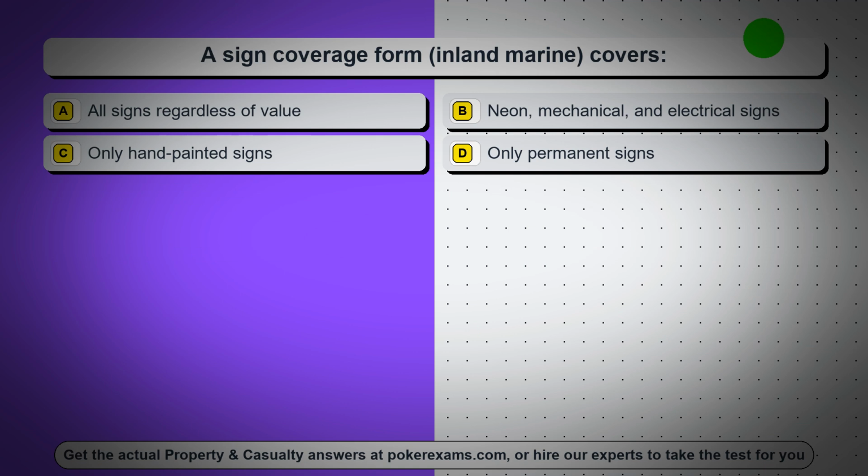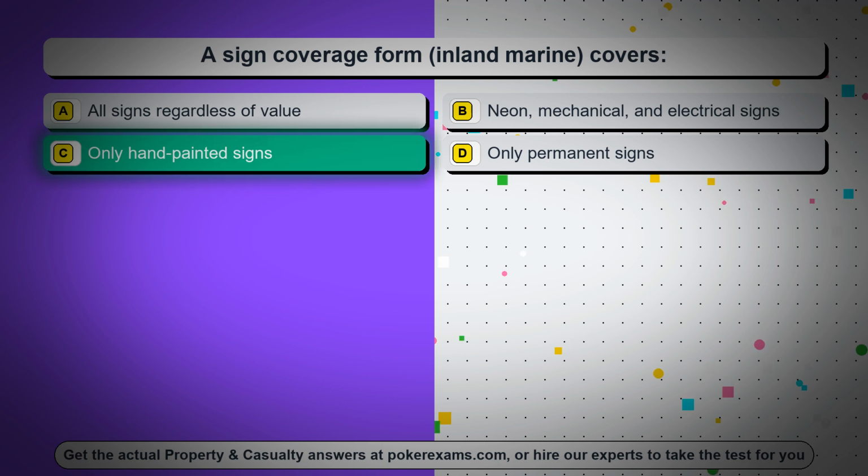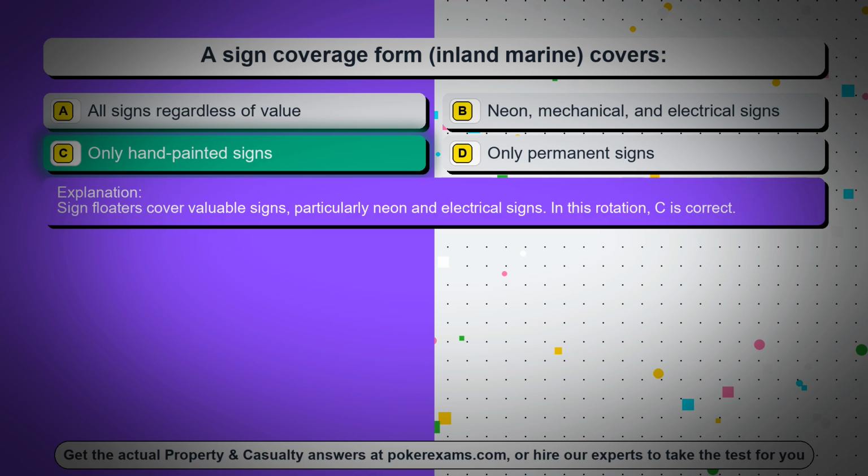Question 10. A sign coverage form, inland marine, covers option A, all signs regardless of value, option B, neon, mechanical, and electrical signs, option C, only hand-painted signs, option D, only permanent signs. The correct answer is option C, only hand-painted signs. Sign floaters cover valuable signs, particularly neon and electrical signs. In this rotation, C is correct.